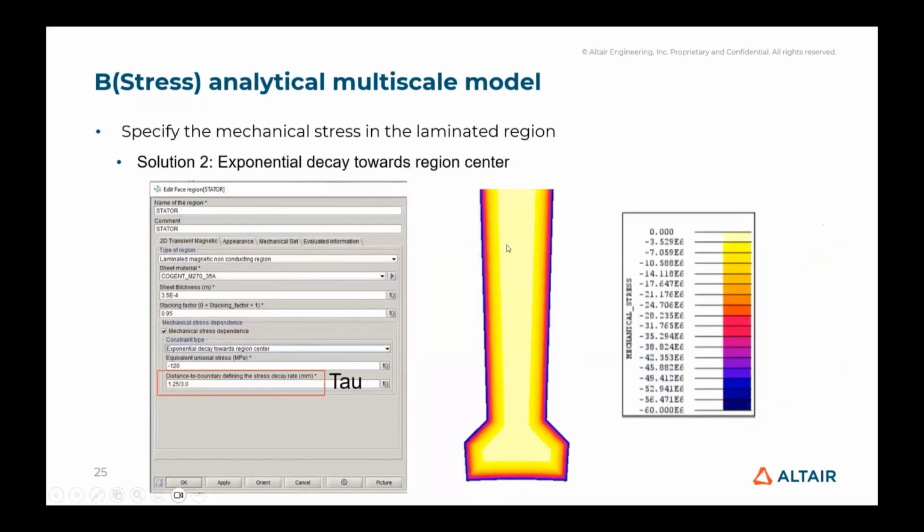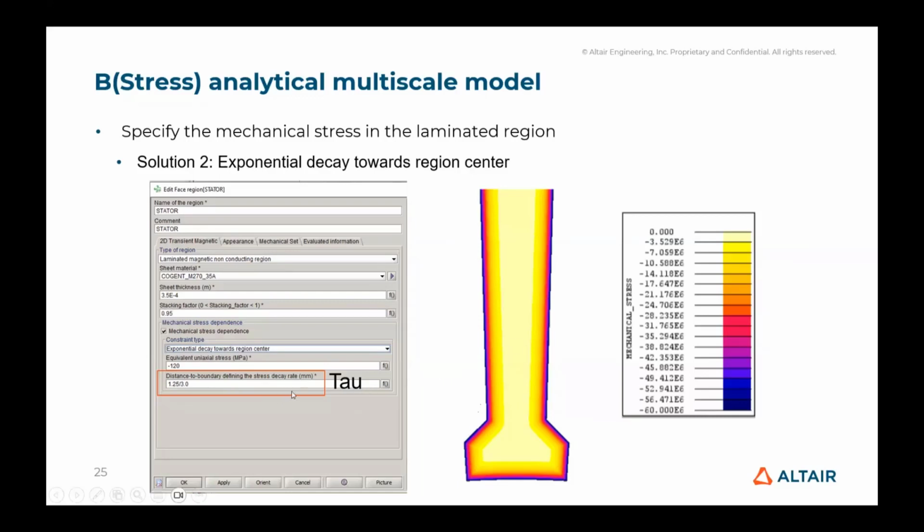In this case, we specify the value for the mechanical stress, minus 120 megapascal here, and we apply this value on the border of the stator, for example. And as the name says, we have an exponential decrease of the mechanical stress when we go towards the center of the region.